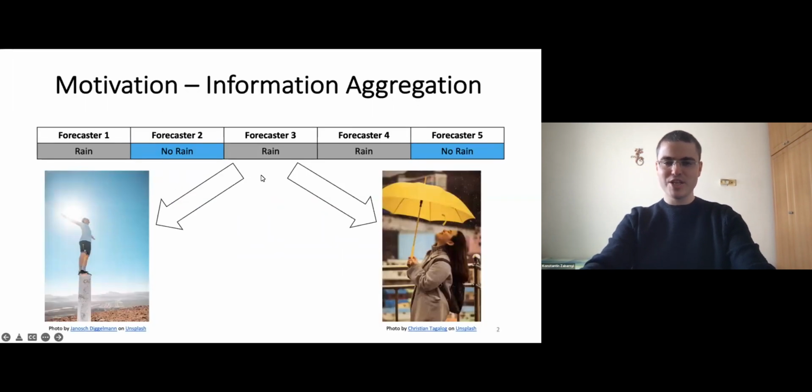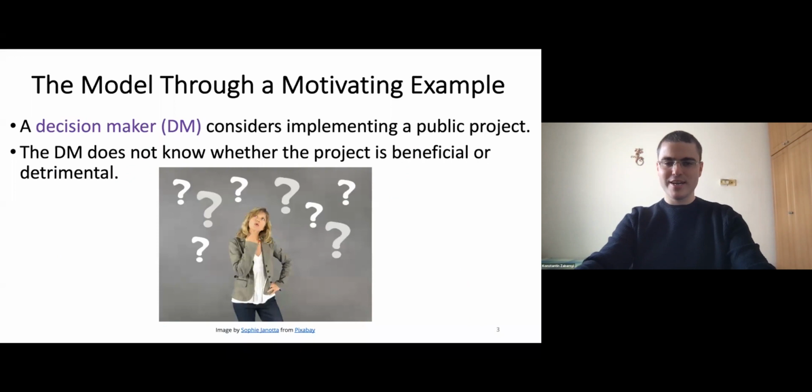In many real-life situations, before taking a decision, we have to merge information obtained from several sources. For example, before deciding whether to pick an umbrella or not, we may want to check different weather forecasting websites. Let's demonstrate our settings through an example.